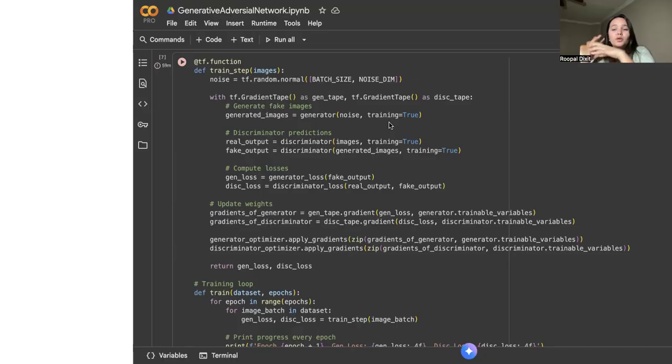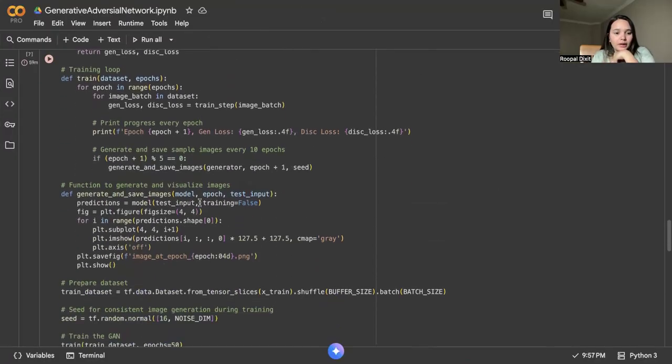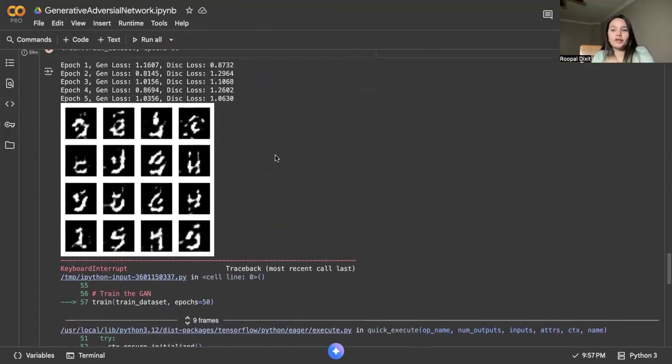And what to understand from this? Generated images will look like random noise at first, I will show you. In later epochs, images should start resembling digits. Because I've only gone through 5 epochs, you can see that some of the numbers start as random noise from the generator, kind of a scribble, and at the end it will keep getting better and better.